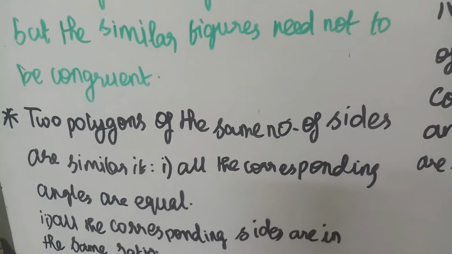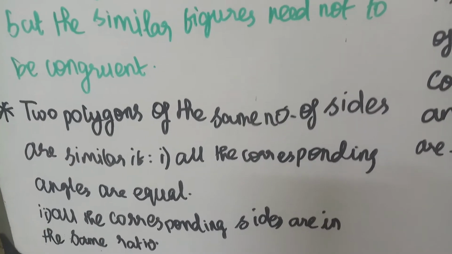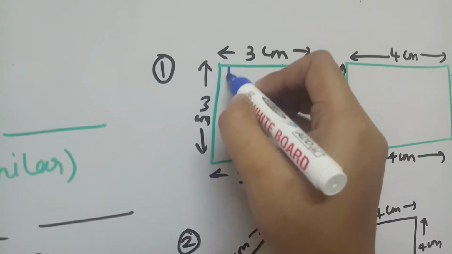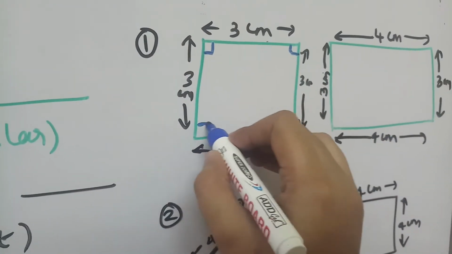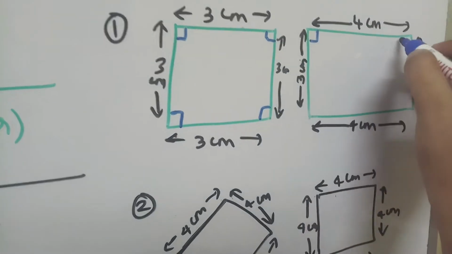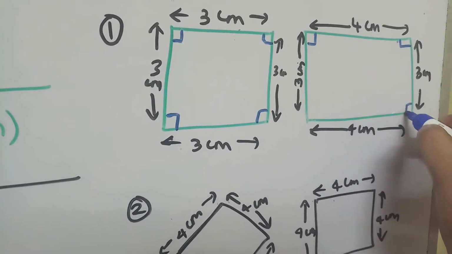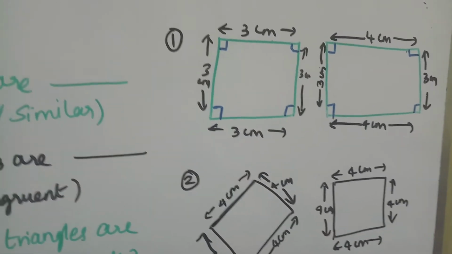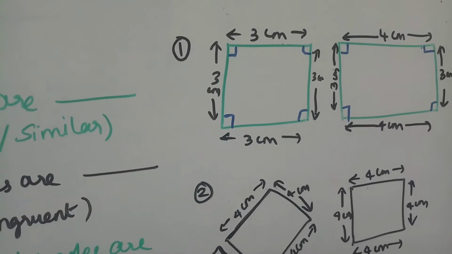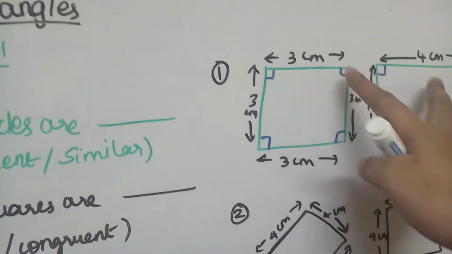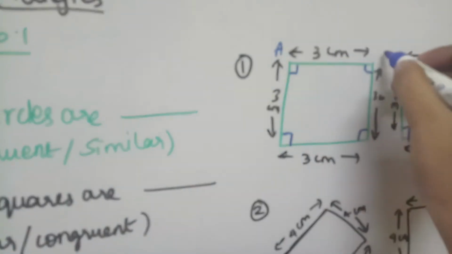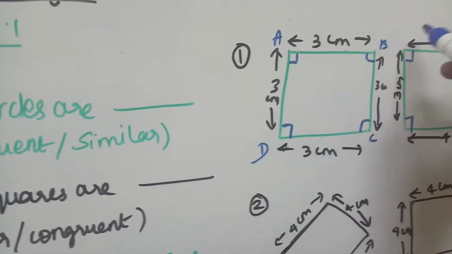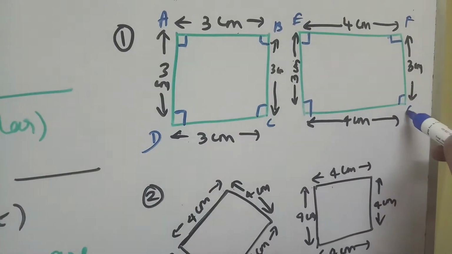Two polygons of the same number of sides are similar if their corresponding angles are equal and the corresponding sides are in the same ratio. Now here, for the square and rectangle, the angles are the same, that means 90 degrees. That we know from the geometrical property, isn't it? So the first condition gets satisfied, the angles are equal. When we talk about the sides, we have to check whether they are proportional. So first we take these two, let us name them A, B, C, D, E, F, G, H.